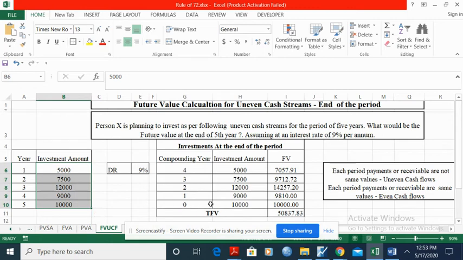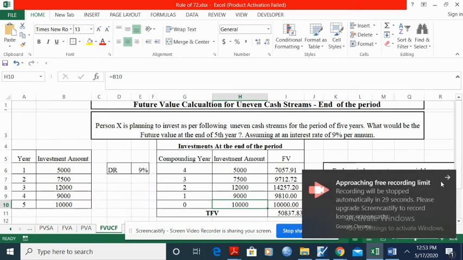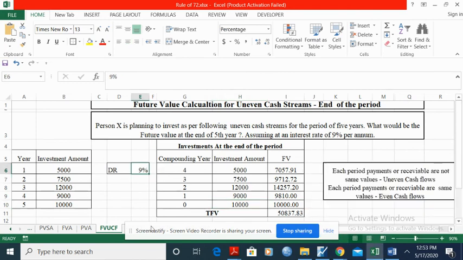Please see the interesting thing here. At the end of the fifth year, he is investing 10,000 rupees. There is no compounding. The value itself is 10,000 rupees. One more thing, the beauty of Excel is, if you change the interest rate from 9% to 10%, the value will change. If you change 5,000 rupees into, say, 4,000 rupees, the value will change. So you can change the values, as well as the interest rate. If you change accordingly, the values also will change accordingly.